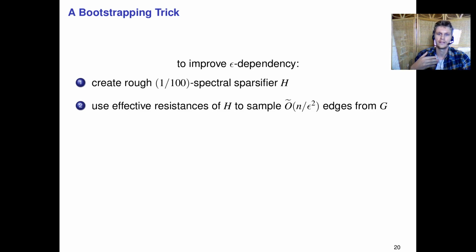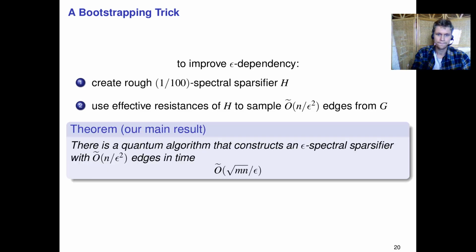So we use a rough estimate to give us rough sampling probabilities, but it turns out that this is sufficient. And if we then combine this with something like Grover search, then we actually can find among these m edges of the original graph these n over epsilon squared edges in time square root mn divided by epsilon, which is what we promised.